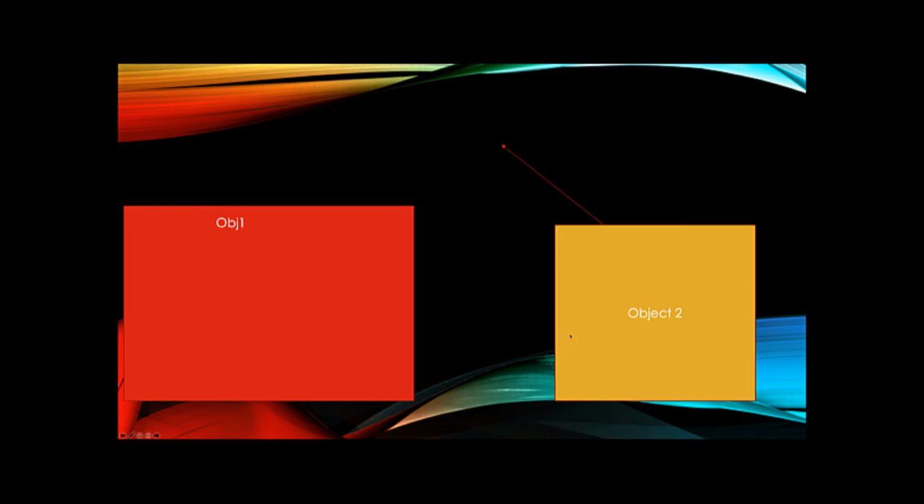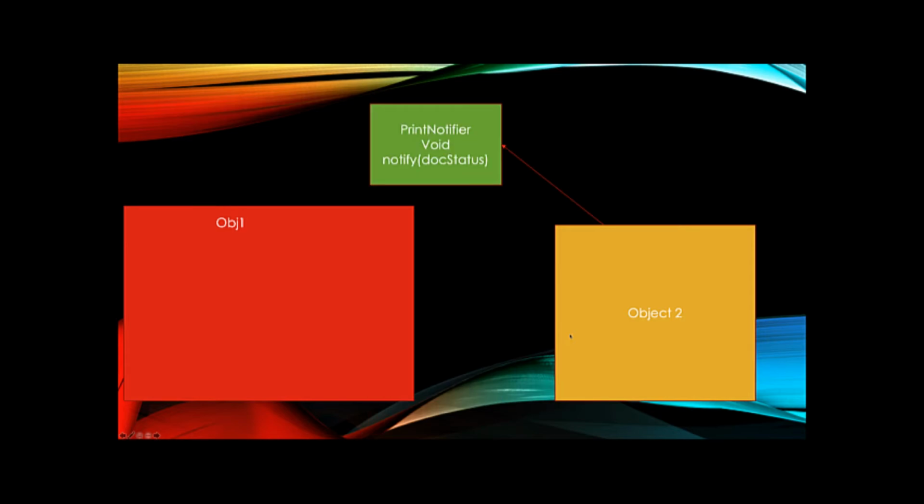Here is object 1, the usual object 1, and here is object 2. What we do is we first create a protocol, and object 2 is a publisher of that protocol. Basically, a protocol is nothing but a contract, also known as an interface, which is saying this interface will just have one method called notify, and somebody will subscribe to this and implement the notify method.